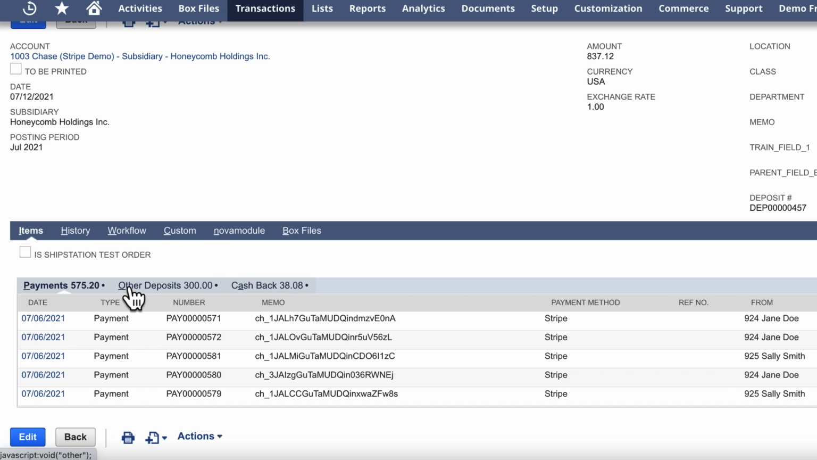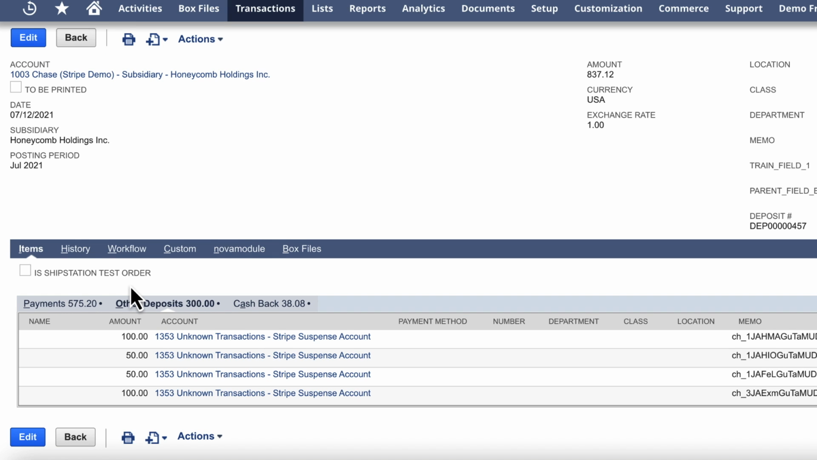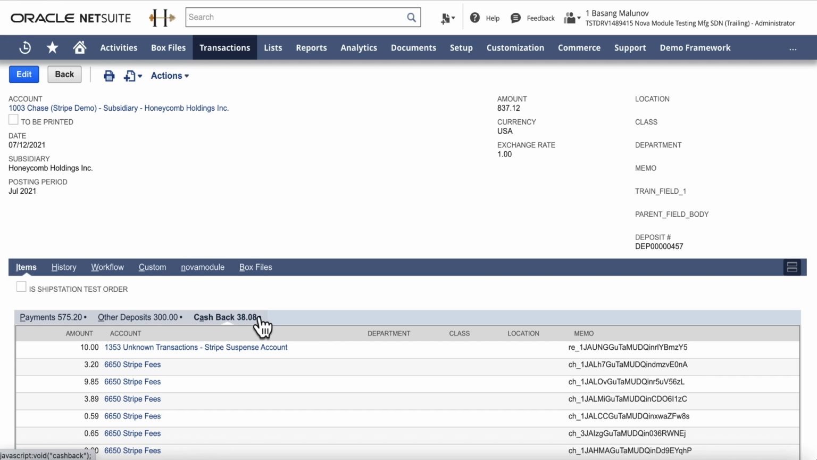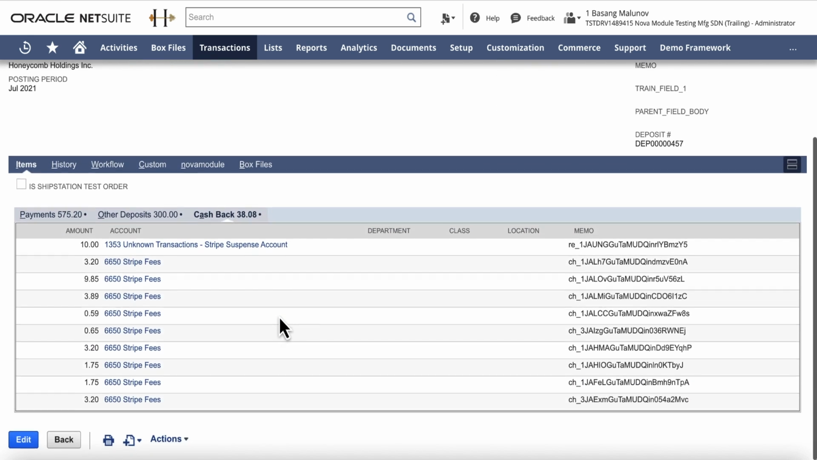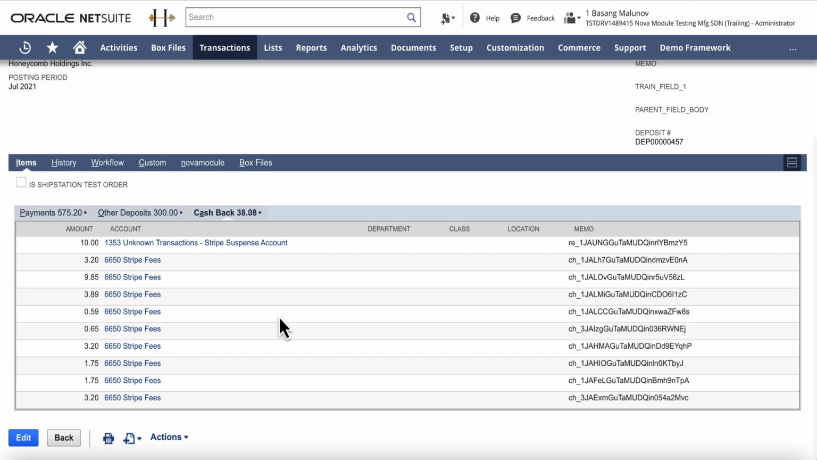The Other Deposits subtab lists amounts recorded to the undeposited funds account. These are the amounts for which the integration app could not find matching customer payments. One can think of them as unreconciled transactions. The Cashback subtab lists the amount of cashback received from this deposit. These can be Stripe transaction fees, network fees, etc. Pretty much any amount that Stripe kept for its service.